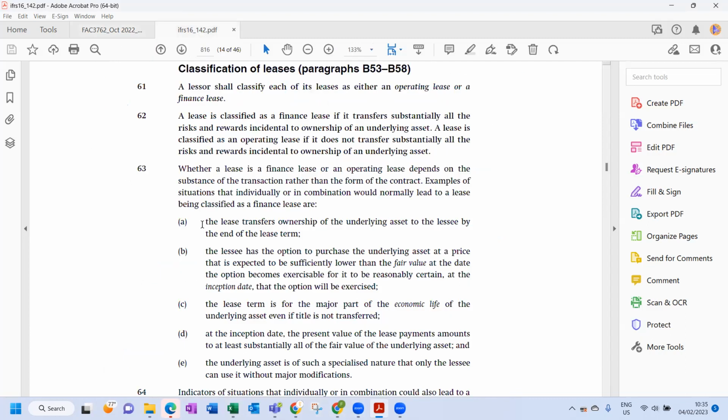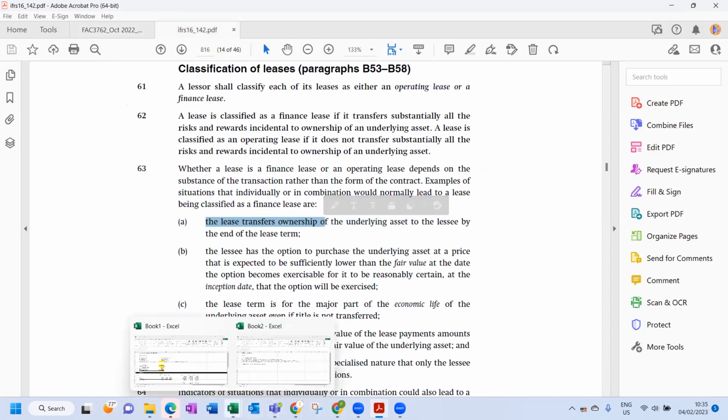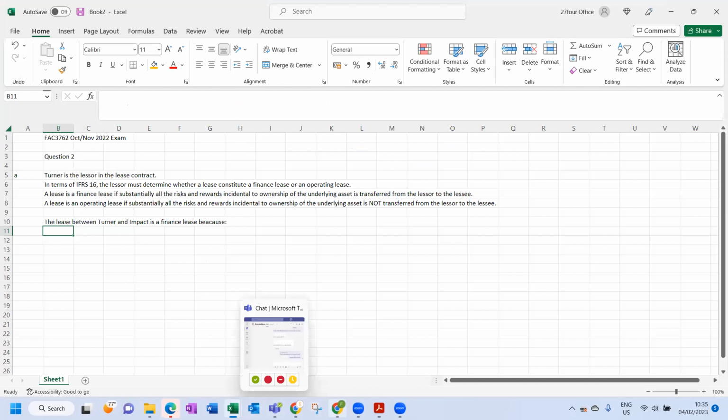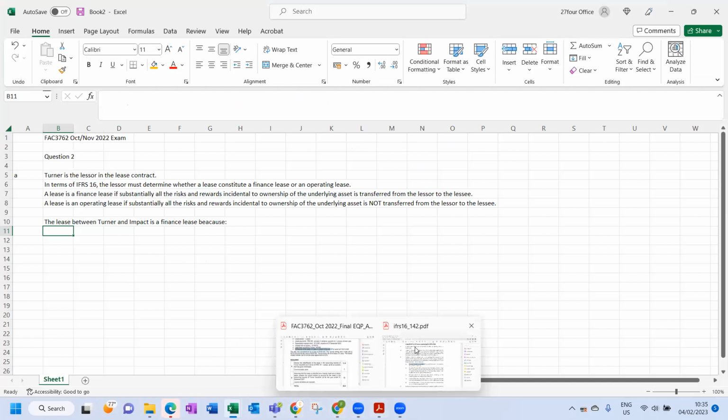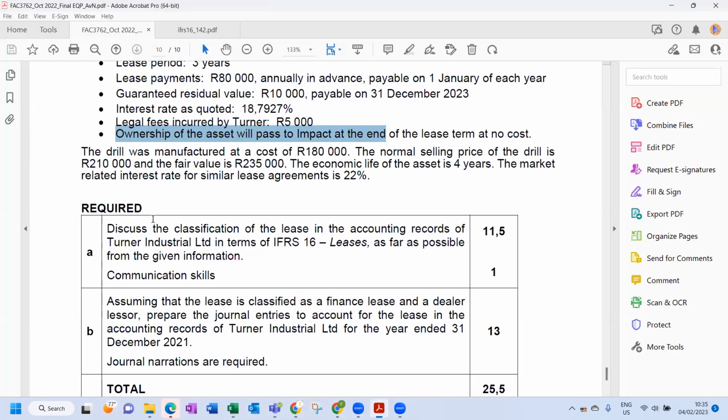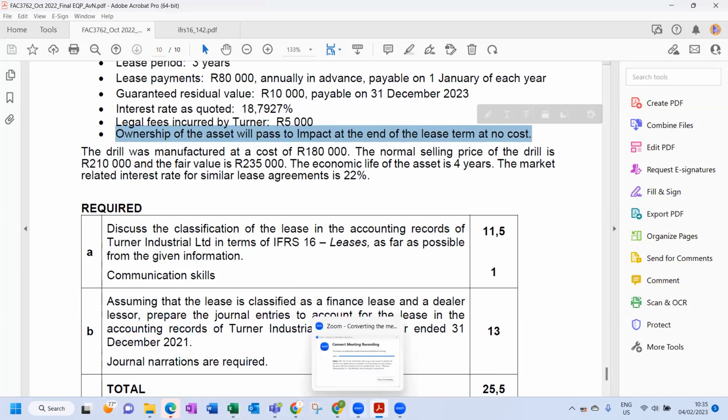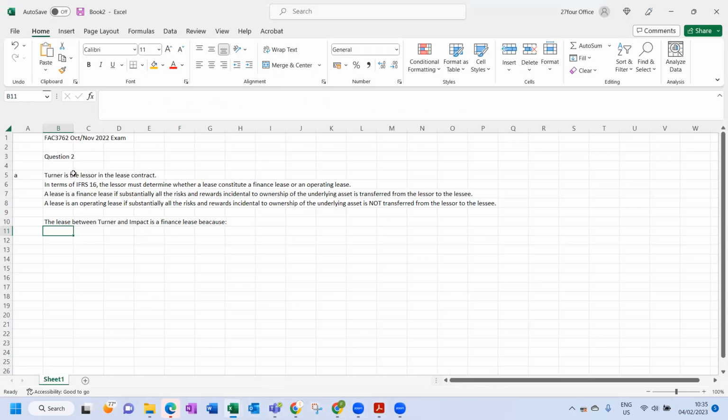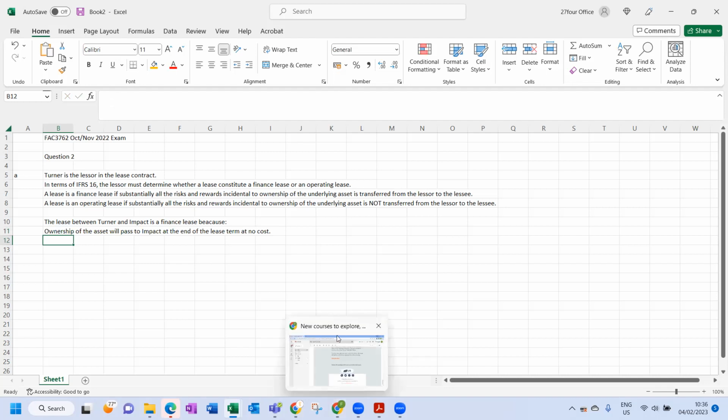So if I look at the first one, the lease transfers ownership of the underlying asset to the lessee by the end of the lease term. Okay, so we will say, you literally just copy and paste this thing over here. Okay, so we'll copy that. Okay, so that's one. Now we'll look through another item.